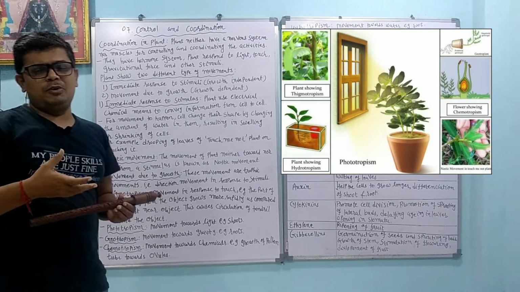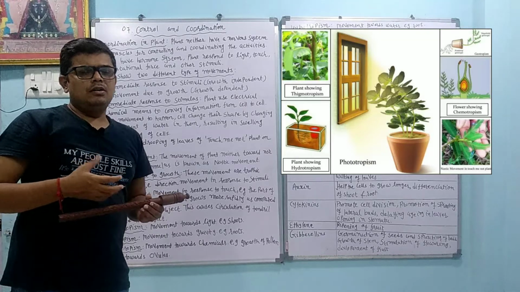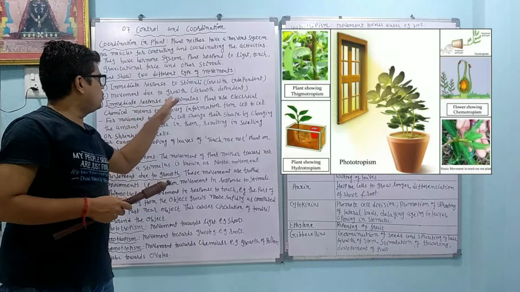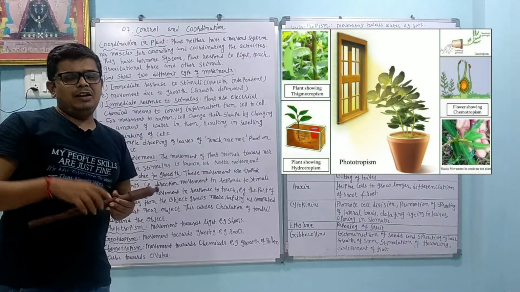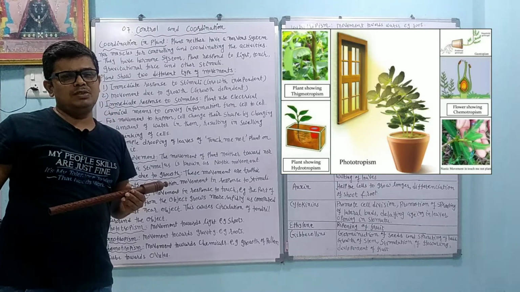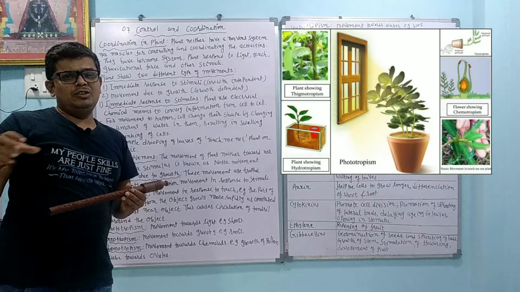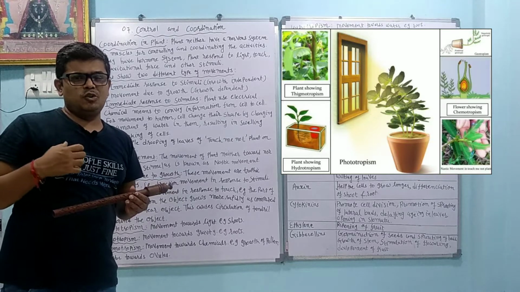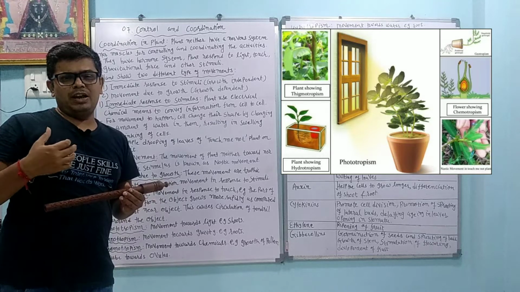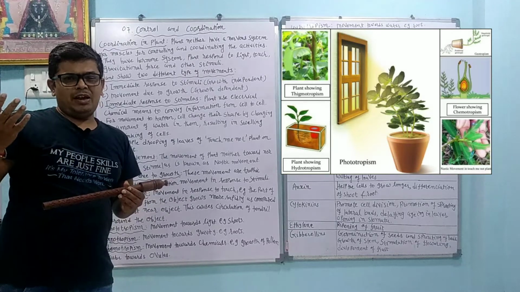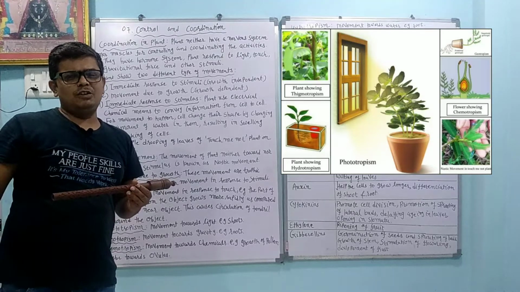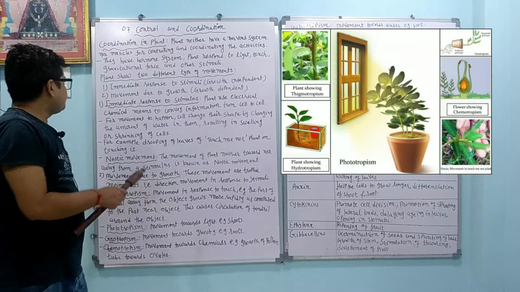It does not depend upon growth. Second, we have the movement due to growth. The second is very important: movement due to growth, which is growth dependent. Like going towards sunlight, phototropism. Going towards water, hydrotropism. Or going towards the gravitational force, that is called geotropism. Geotropism is of two types. Against the gravitational force is called negative geotropism, and the roots going towards the gravitational force is called positive geotropism.